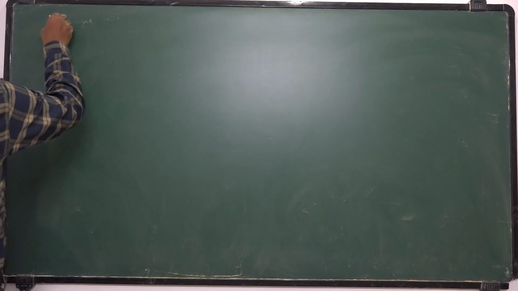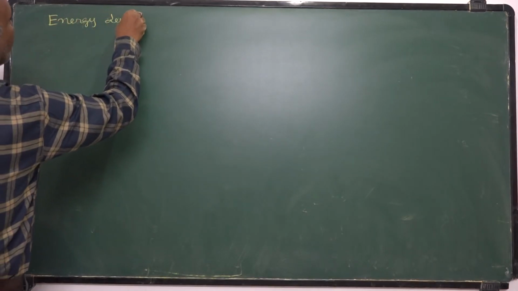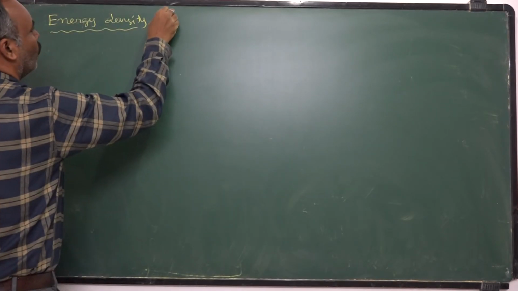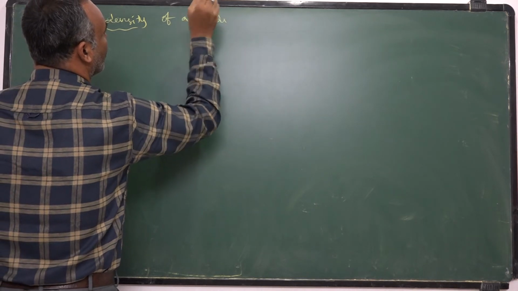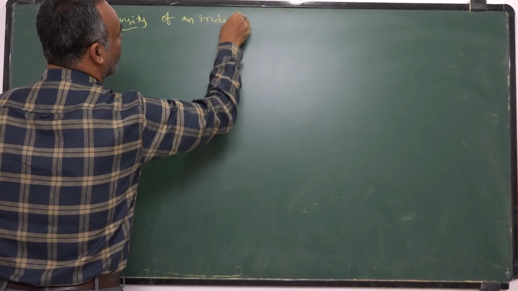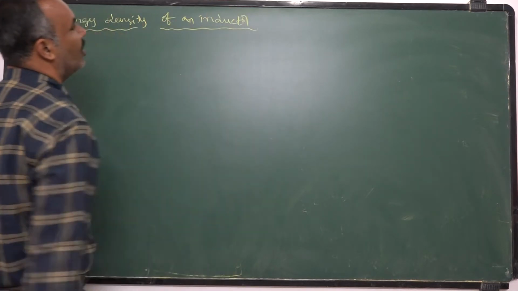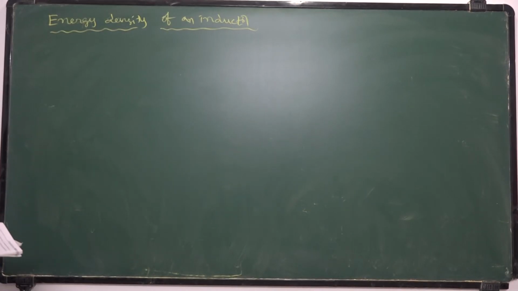Next, let us calculate energy density of an inductor. The energy stored per unit volume is called energy density.